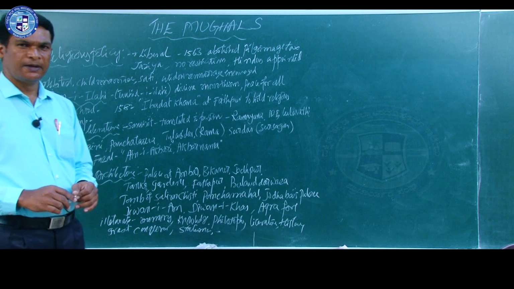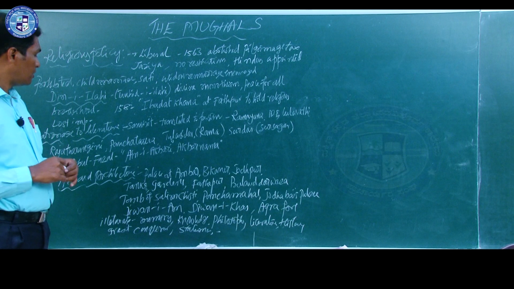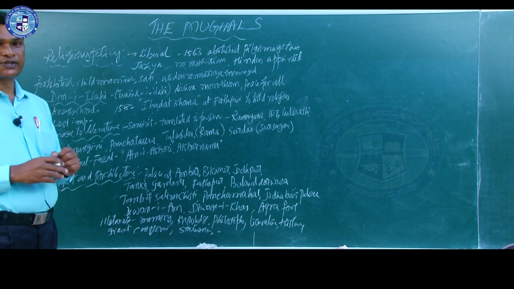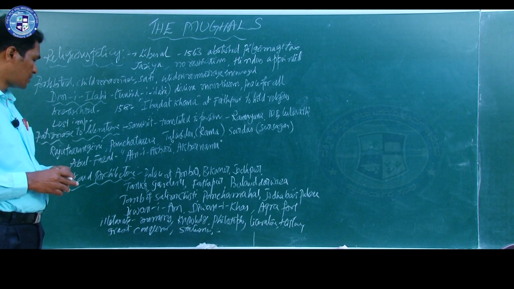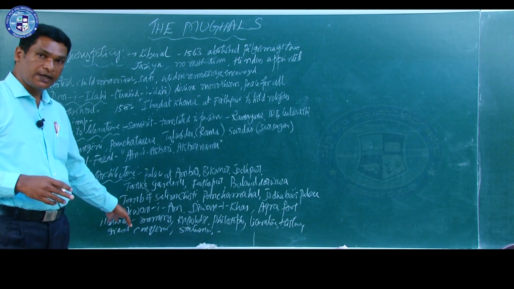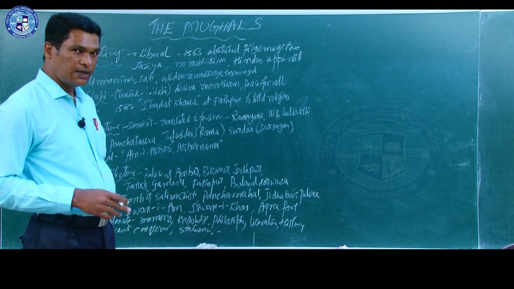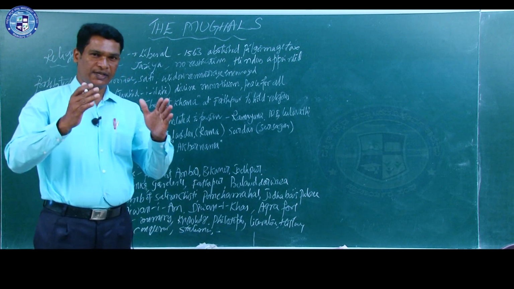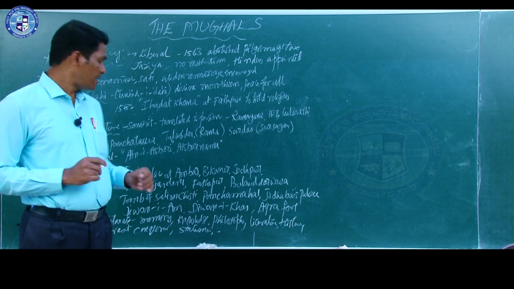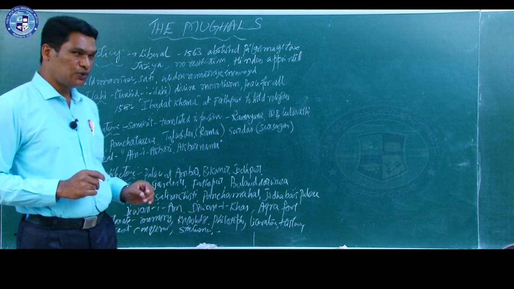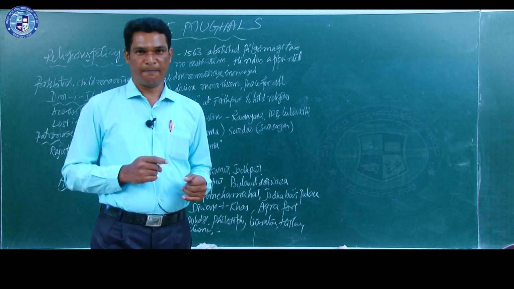All these constructions are remarkable even today, and we can say they are the contributions of Akbar to art and architecture. He built two other buildings, Diwan-e-Am and Diwan-e-Khas, which Akbar used for administrative purposes. Diwan-e-Am was used to receive the grievances of his people.